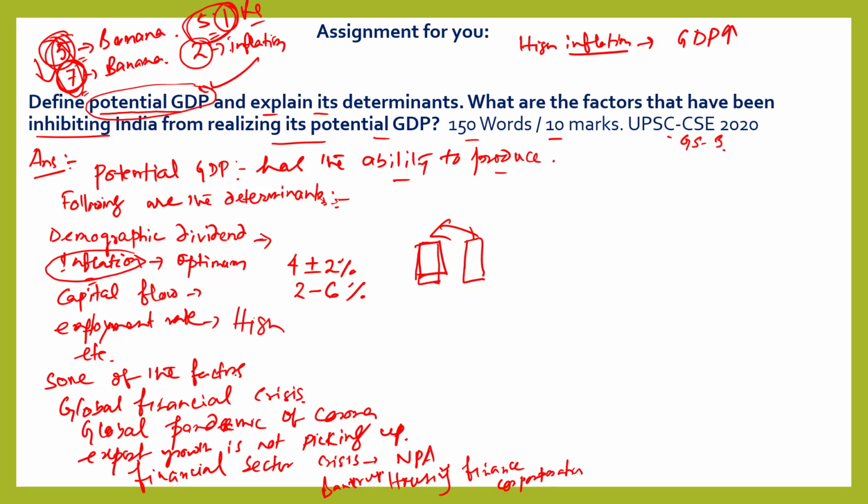So these are some factors. You analyze more and write it down and send it to me. You people are going to be policy makers in future. So whenever you write any answer, you have to give a solution, and that solution will be in the form of a way forward. Analyze and write 2-3 causes of how we can realize our potential GDP, how we can increase our GDP. You just write some solutions. This is an assignment for you. You write and send to me.